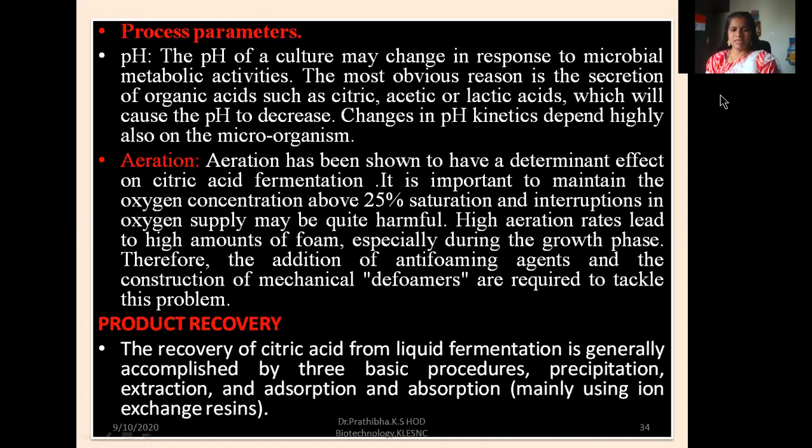Next, product recovery. The recovery of citric acid from liquid fermentation is generally accomplished by three basic procedures: precipitation, extraction, and adsorption or absorption, mainly using ion exchange resins.